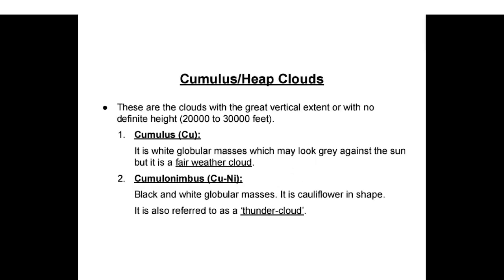Cumulus or heap clouds. These are the clouds with great vertical extent or with no definite height. Cumulus, it is white globular masses which may look grey against the sun, but it is a fair weather cloud. Cumulonimbus, black and white globular masses. It is cauliflower in shape. It is also referred to as thunder cloud.